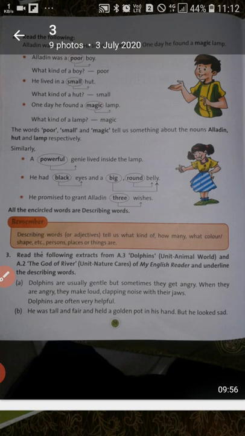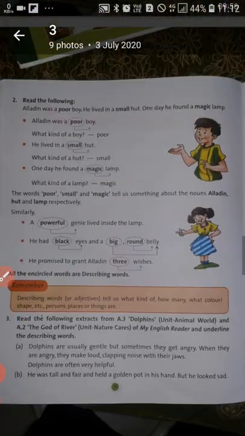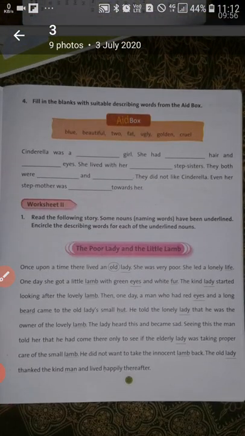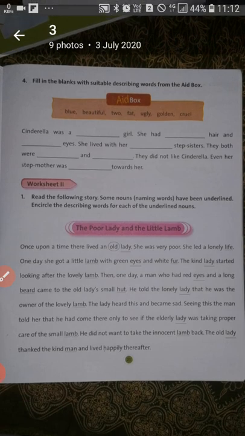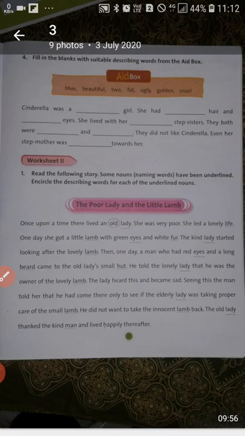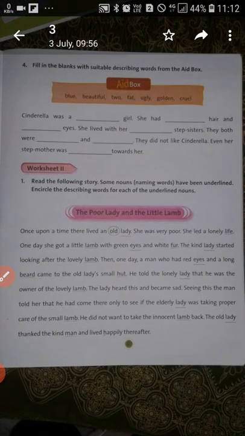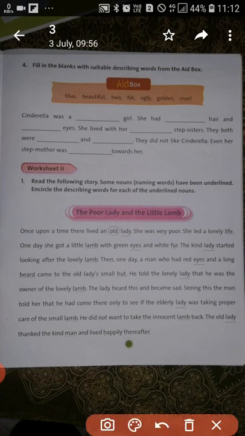Keeping this concept in our mind, we will start doing our worksheet from page number 25, question number 4. Our first one: Cinderella was a beautiful girl.